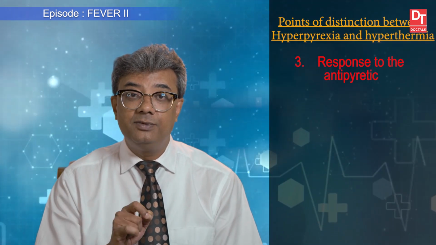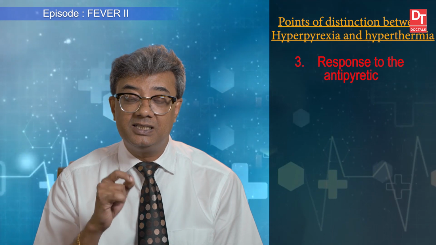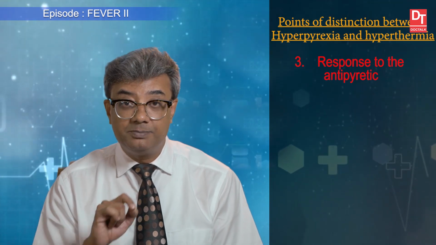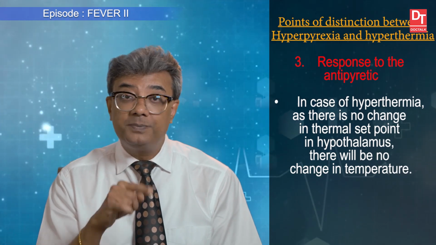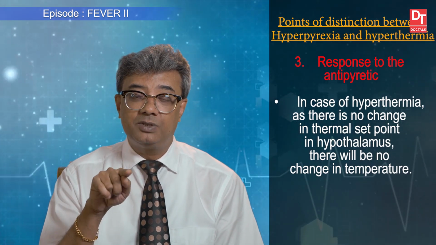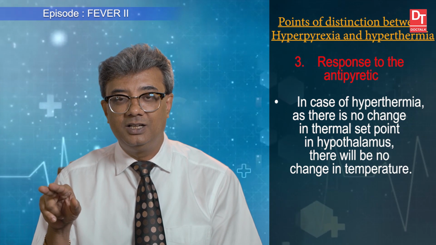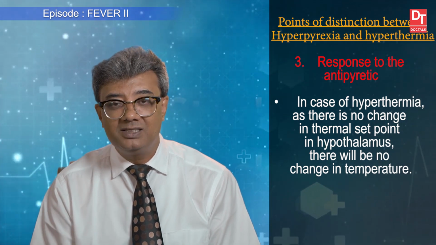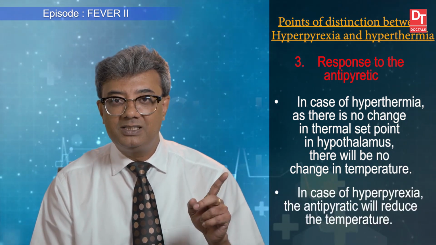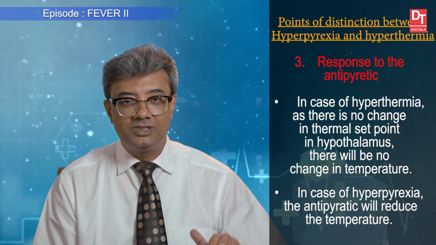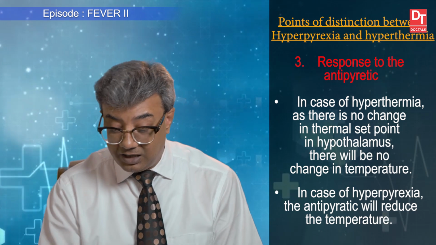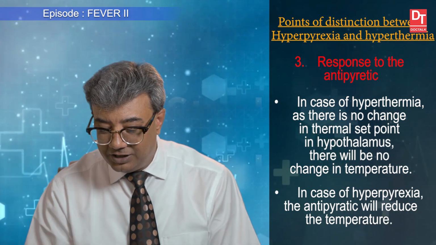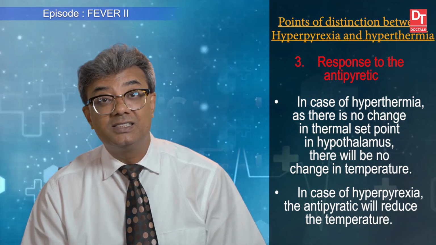Number 3, if I give antipyretic like acetaminophen or aspirin, as there is no change of thermal set point in hypothalamus in hyperthermia, so there will be no change of temperature. But in hyperpyrexia, it will help, it will reduce temperature. So, response to antipyretics are very important differential finding in this case.